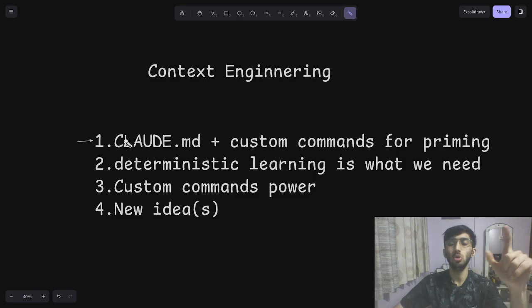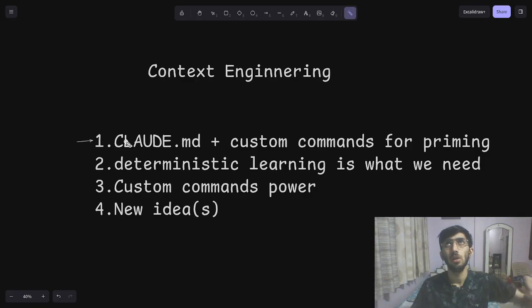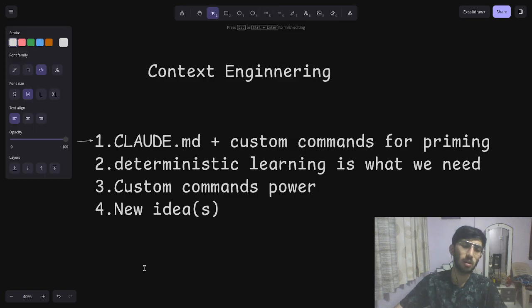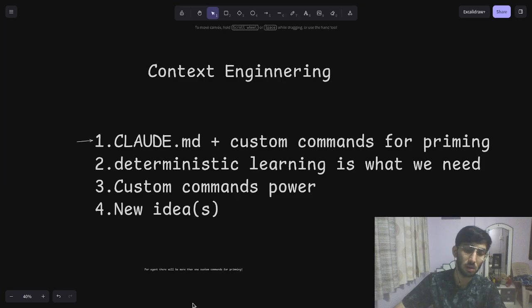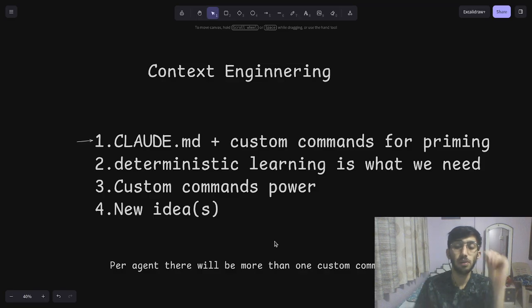So instead of doing four different things in one big agent.md file, per agent there will be different custom commands. That's one thing that comes to my mind. Per agent there will be more than one custom command for priming. That's something that really interested me. It felt like this is what I have to do.